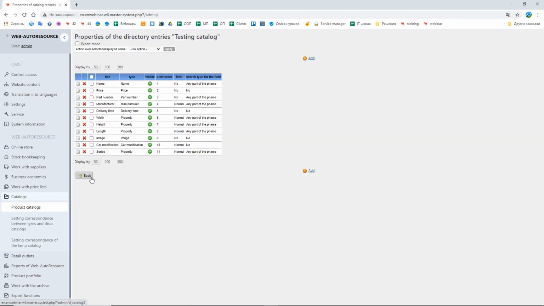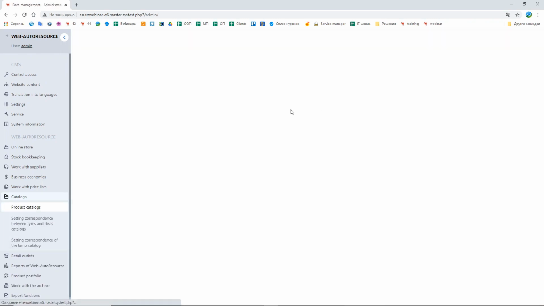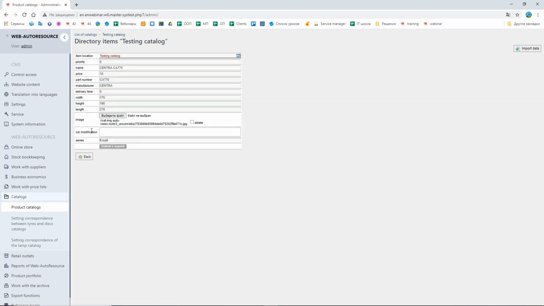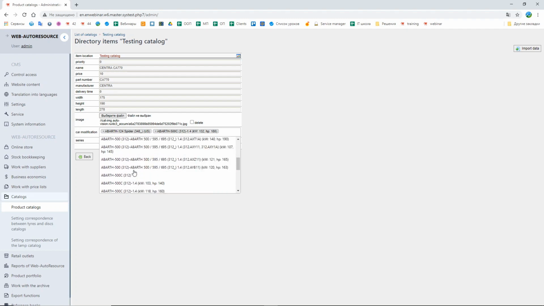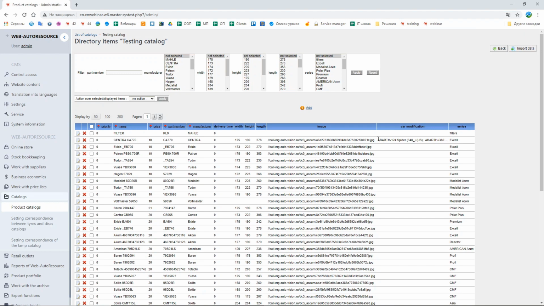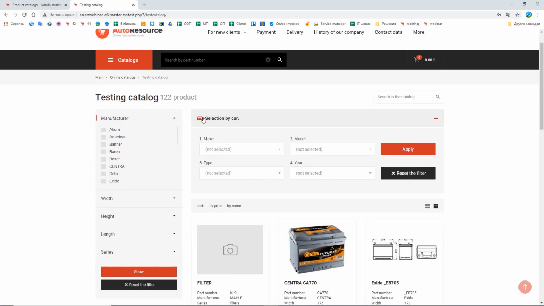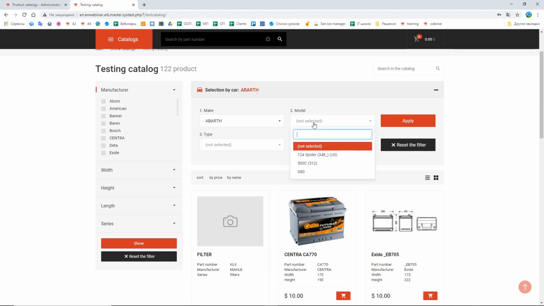If you add it here, then in the data of the catalog, here, you can assign the car modification to which this spare part fits, choosing from the list. Here you can see the car modification information, and now in the product catalog you will see this new filter by the car modification, and using this filter you can display and search for the parts for the specific make, model, the type of the car.